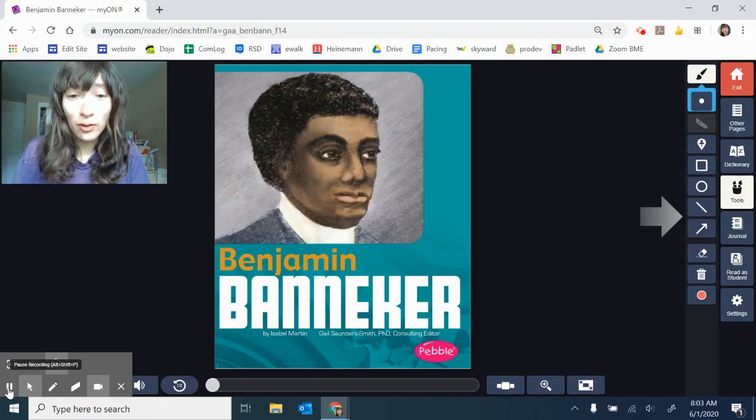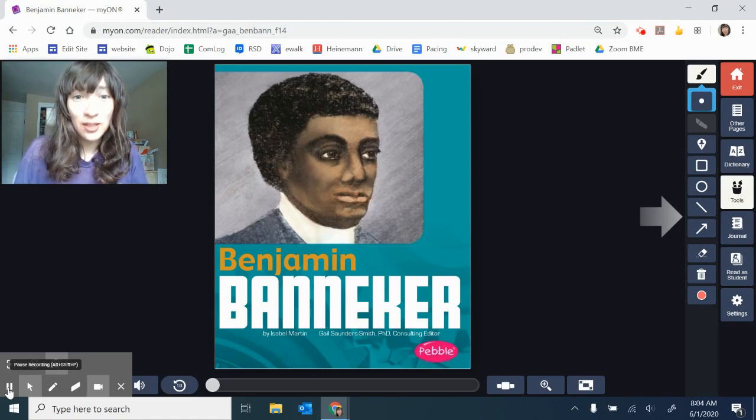Something that we already know from that book is that Benjamin Banneker was a farmer and helped his family irrigate their farm. We also know that he loved astronomy and charted the stars and the planets. We know that he built a clock, and we'll see that in this book. And we also know that he designed Washington, D.C. So that's just some background knowledge for you because that might help you solve some tricky words.